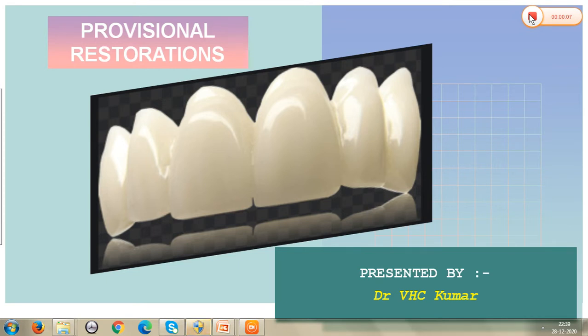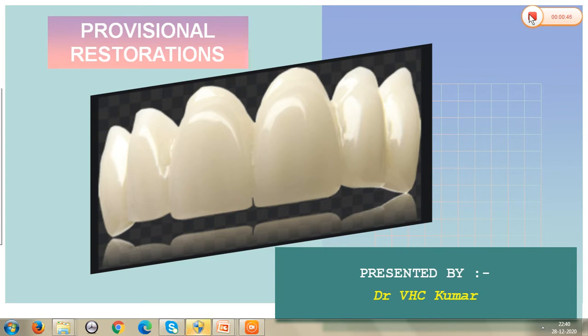As a part of your fixed partial denture lecture classes, the next topic is provisional restoration. Once you prepare the tooth to receive a single crown, or when one or a few teeth are missing, you give a bridge. Commonly, we term these crowns or bridges fixed partial dentures. Before you give the final crown or bridge, with cast metal crown, metal ceramic crown, or all ceramic crown or bridges,